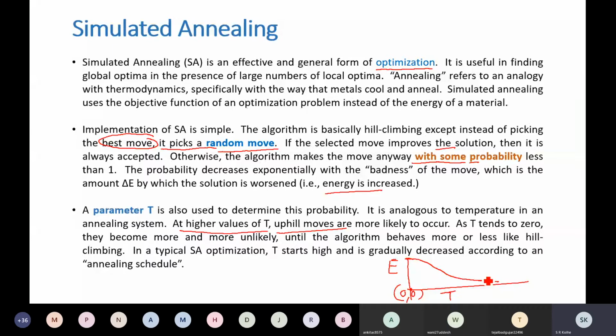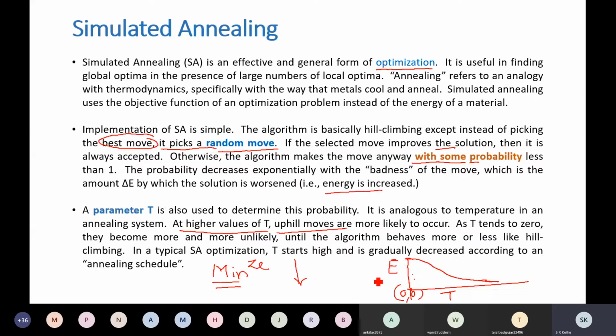Okay. Initially at higher values of T, uphill moves are likely to occur. Generally, any search algorithm says that you make a downhill move because it's a minimization problem. Since it's a minimization problem, you should always go down. But that's not the case. In the initial phase, at higher values of T, uphill moves are allowed.